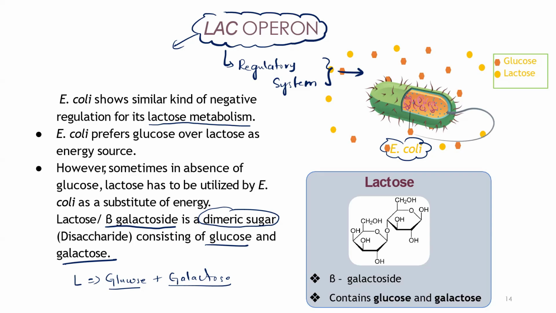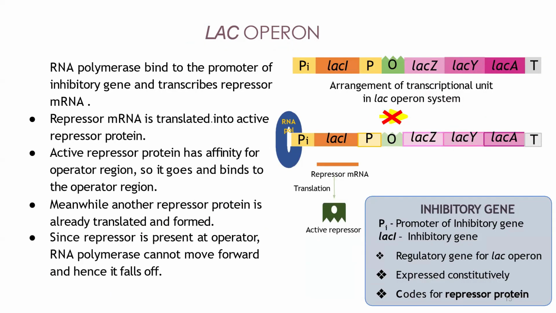Okay. So if you see the structure of this lac operon, it consists of mainly three genes: lacZ, lacY, lacA. So remember this. These are the structural gene areas that are present between the operator and the terminator region. Before this operator region, we will have the promoter region for the structural genes. Before that, we will have another gene area that is called lacI.